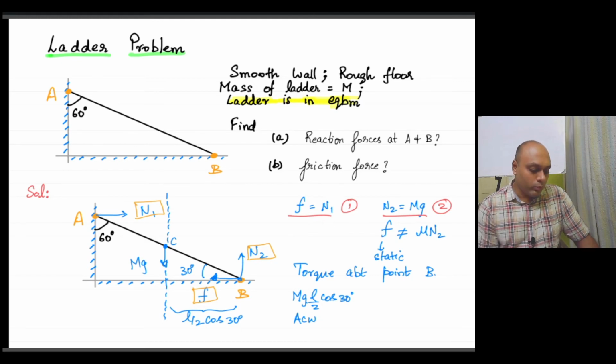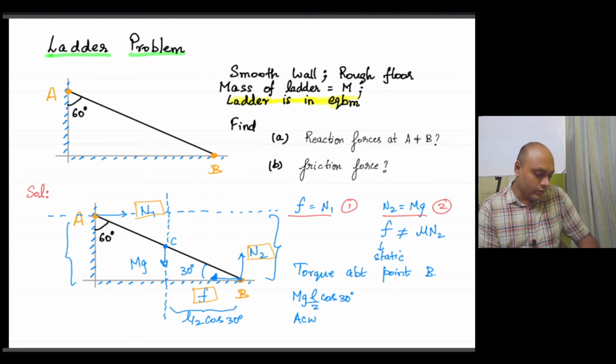Torque of N1 about point B, if we want, we will consider the line of action of N1. So this dotted line over here is the line of action of N1. From point B, consider the perpendicular distance. So from point B, the perpendicular distance will be L cos 60.